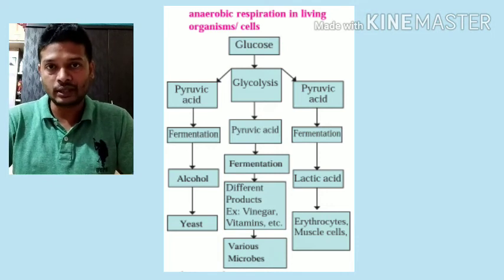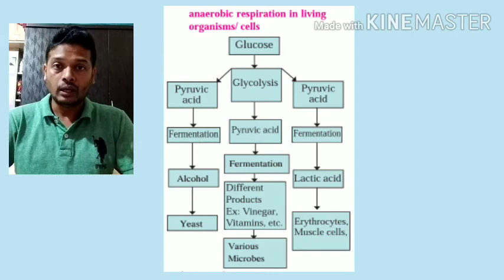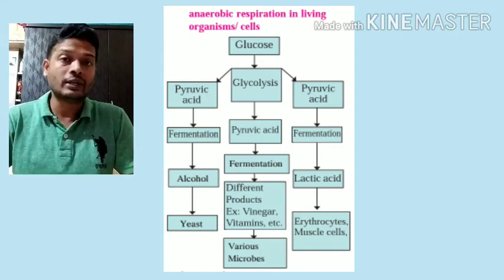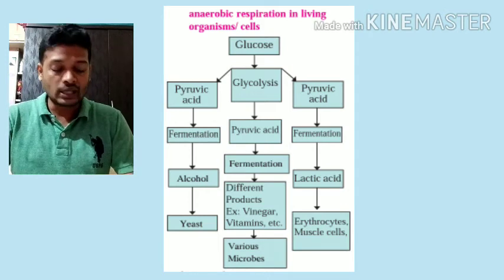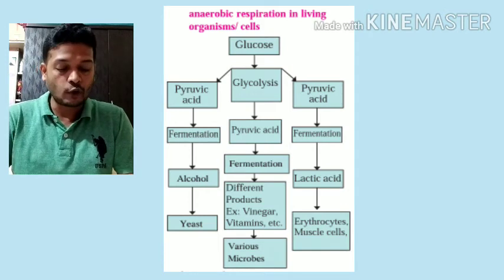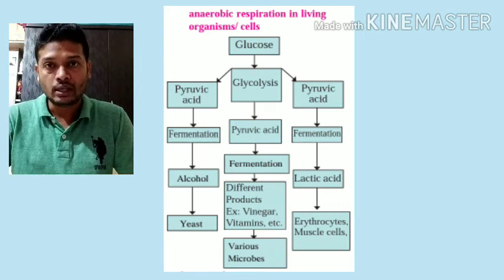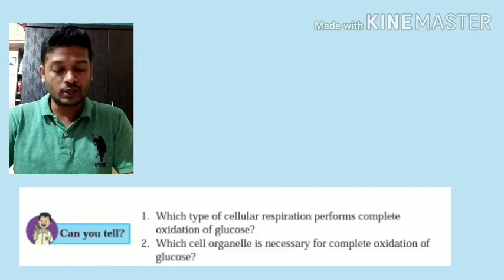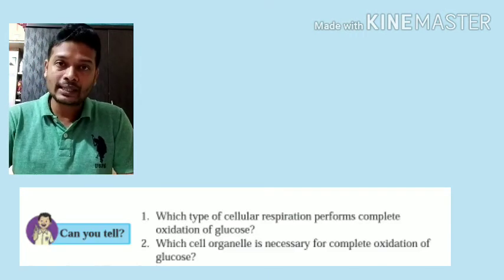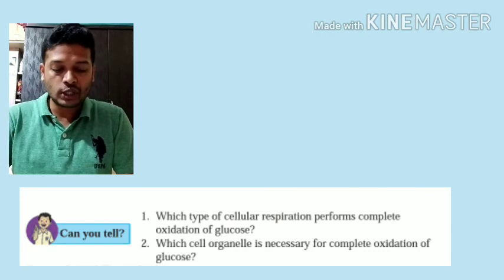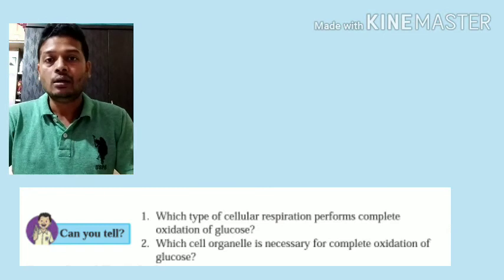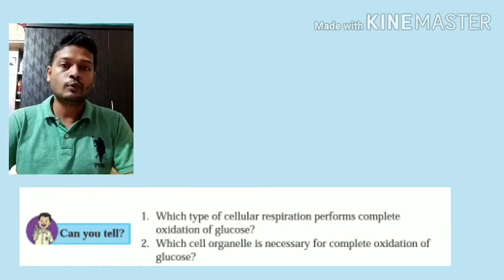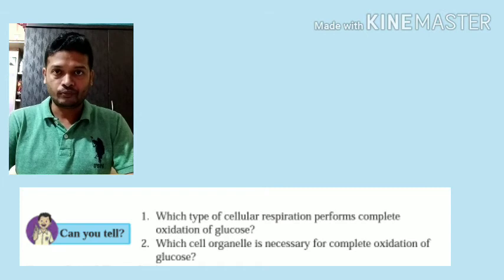That is anaerobic respiration. Now that was all about respiration, that is aerobic and anaerobic respiration. The next point that we're going to start is energy from different food components. But before that, there are two questions on page number 16. The first question is, which type of cellular respiration performs complete oxidation of glucose? We already discussed that. Complete oxidation of glucose is brought in aerobic respiration.